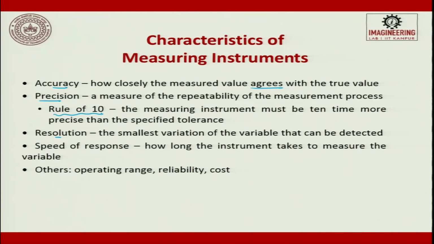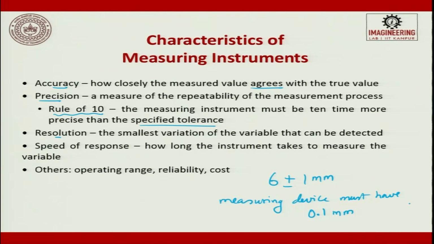Generally a rule of 10 is used. The measuring instrument must be 10 times more precise than the specified tolerance. For example, you say 6 plus or minus 1 millimeter is the tolerance you are giving. The measuring device must have 0.1 millimeter precision. Then the speed of response: how long the instrument takes to measure the variable is called the speed of response. You might have data measured, at what time it comes to a computer and how the data gets transferred, the time involved.